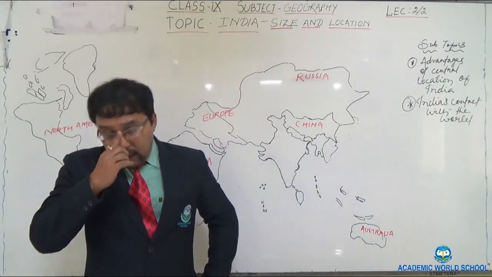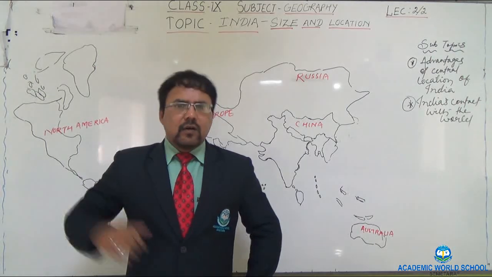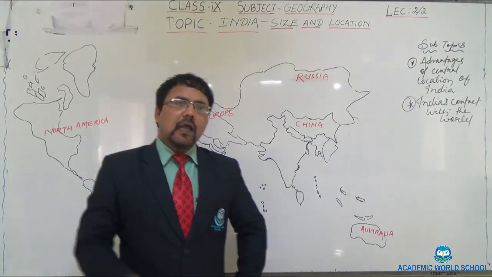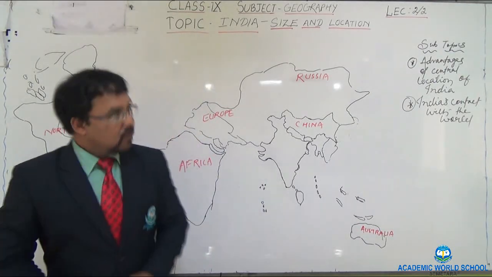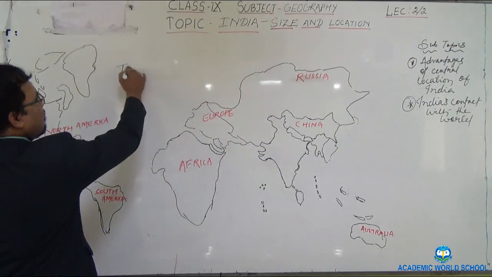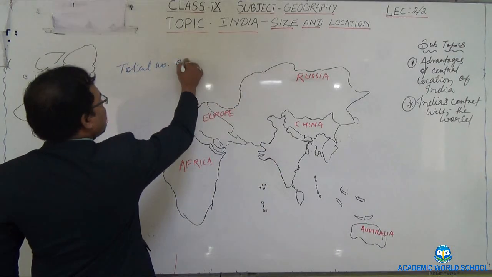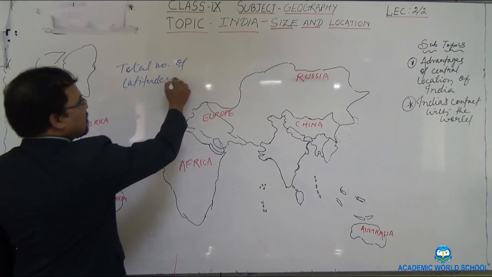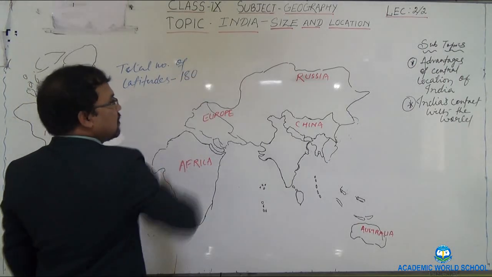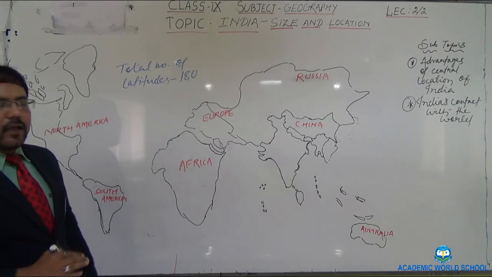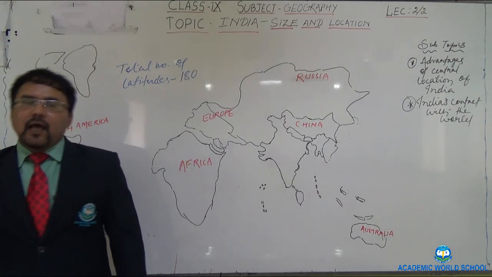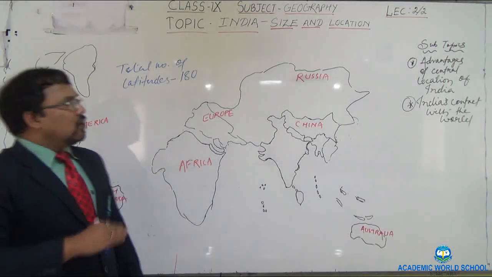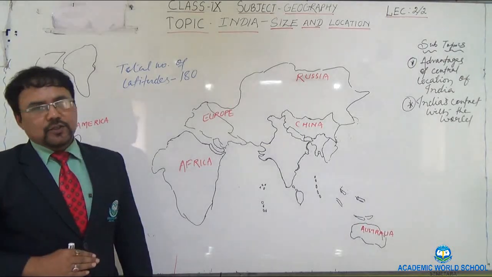Today I would like to tell you how many latitudes we see generally on the globe. Total number of latitudes is 180. You must have seen that there is the equator, and above the equator 90 latitudes are there, and below the equator 90 latitudes are there. So overall the sum total is 180 latitudes.